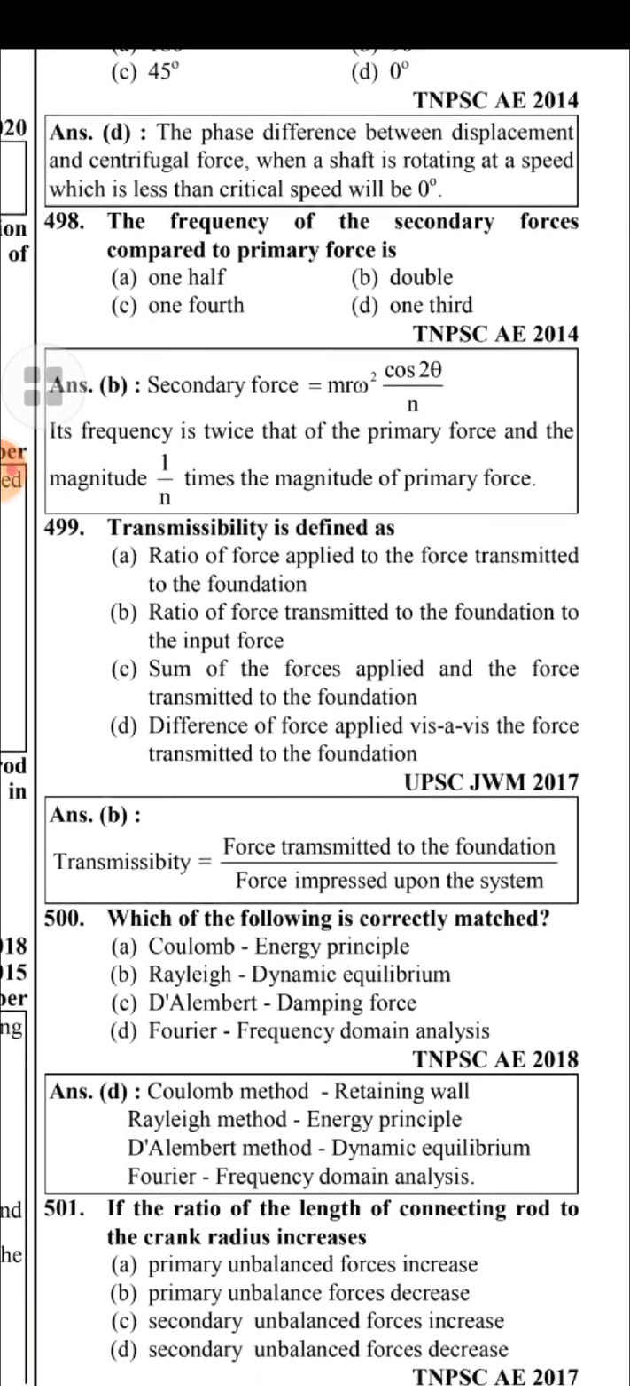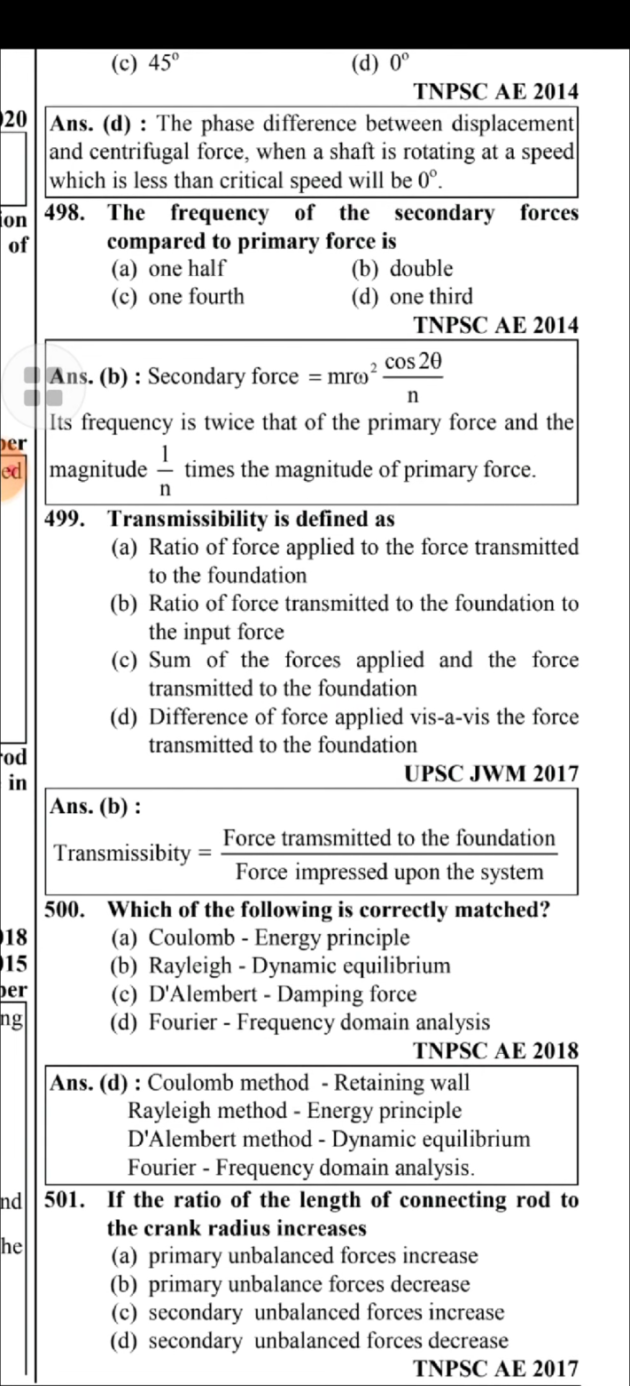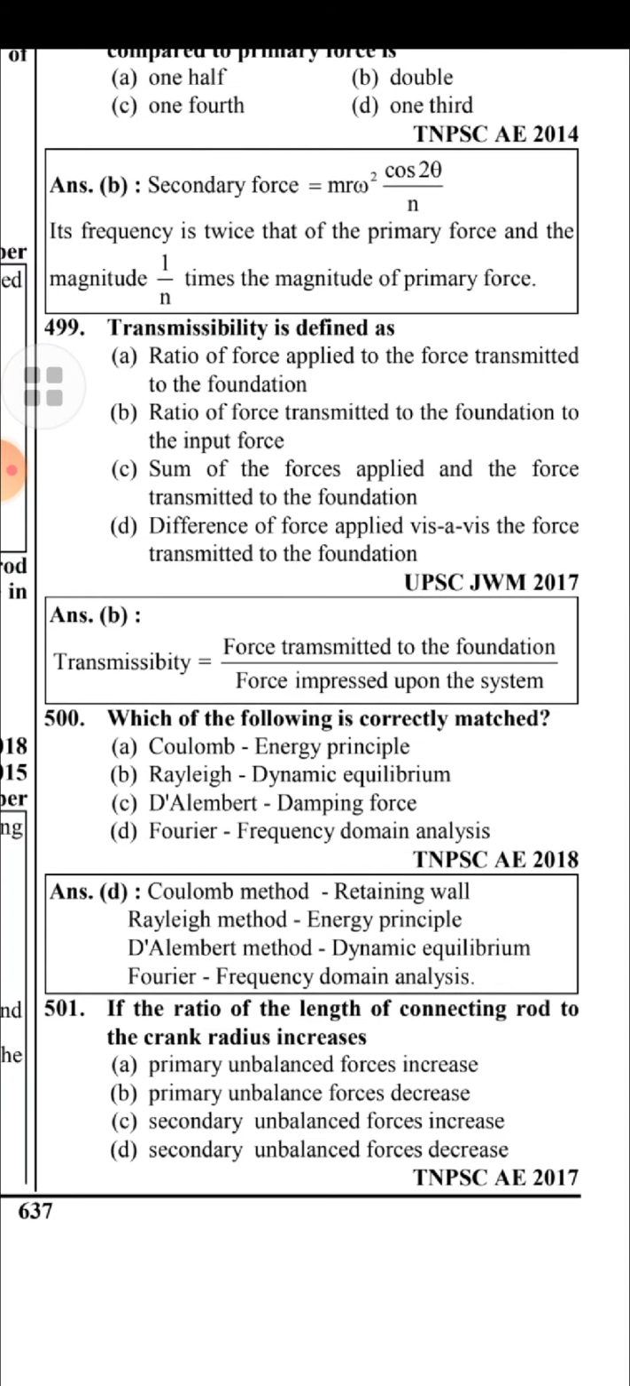Which of the following is correctly matched? Fourier is frequency domain analysis. Coulomb method is a retaining wall. Rayleigh method is for energy principle. D'Alembert method is for dynamic equilibrium, and Fourier method is for frequency domain analysis.